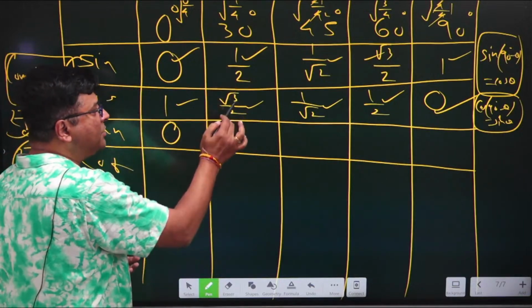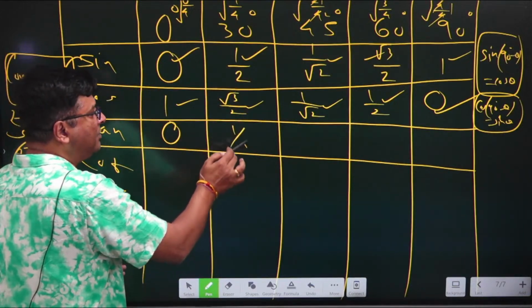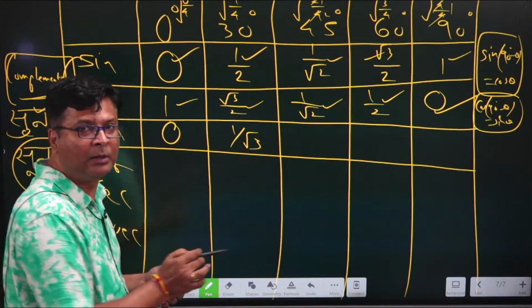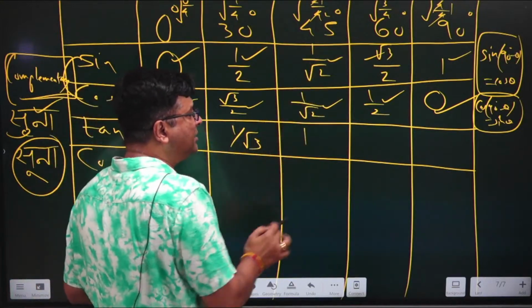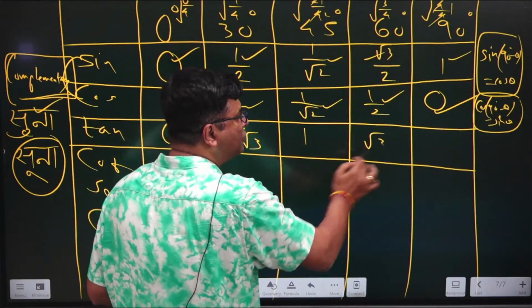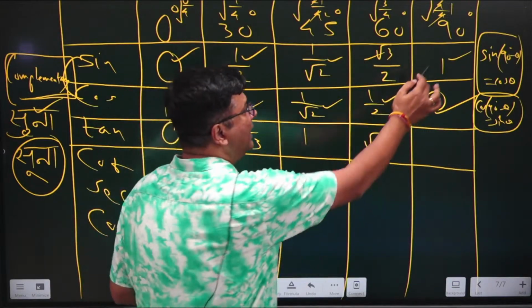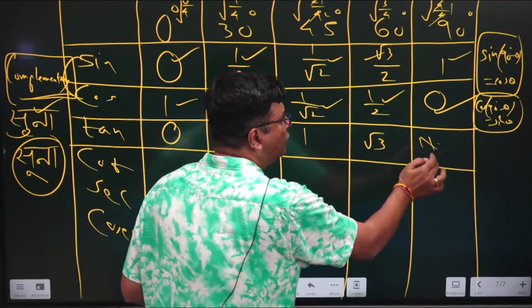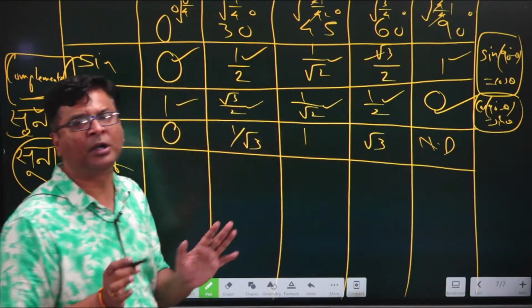And 1 by 2 when divided by root 3 by 2 will become 1 by root 3. Same value when divided with each other will give you 1. Root 3 by 2 when divided by 1 by 2 will give you root 3. And 1 when divided by 0 is usually called not defined.